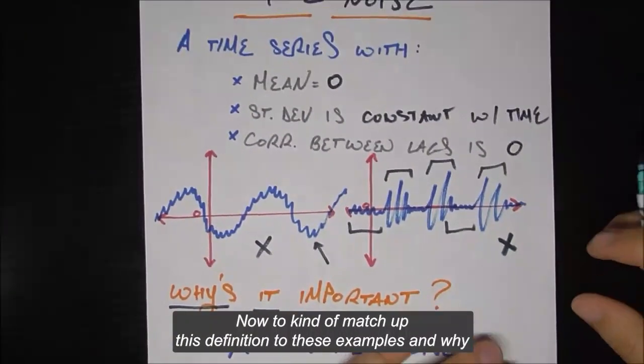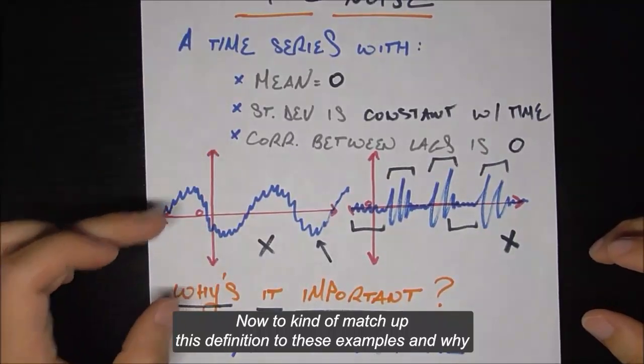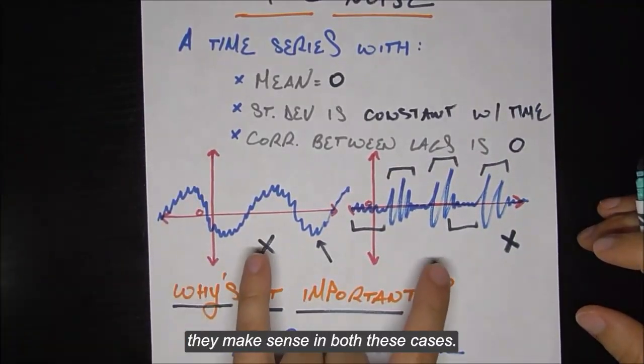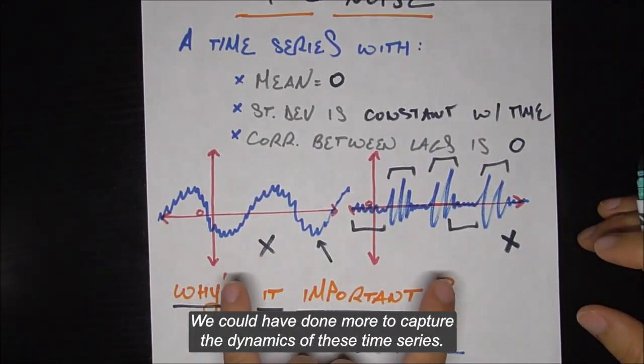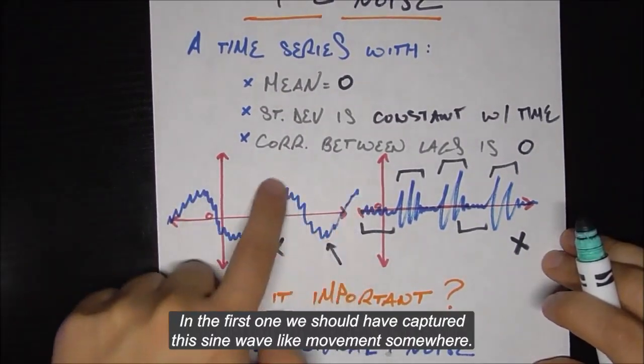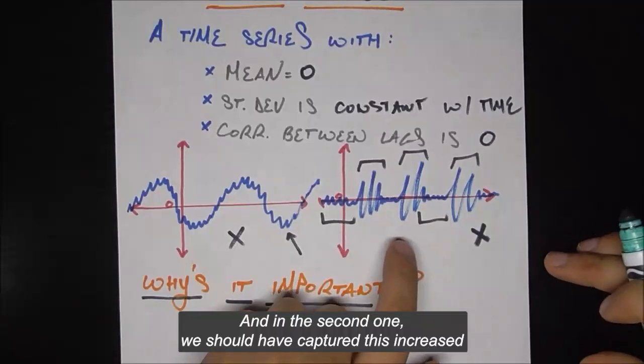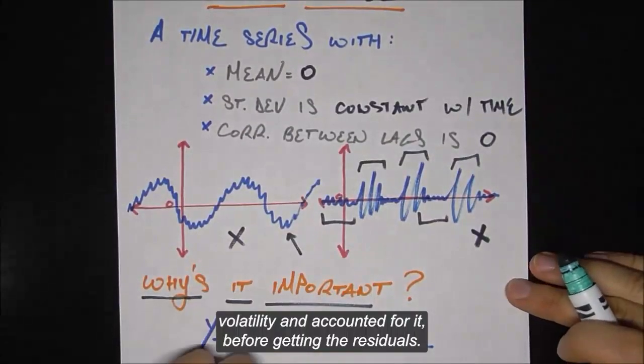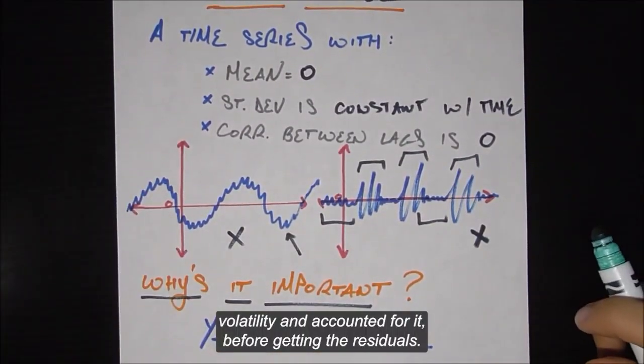noise. Now, to match up this definition to these examples and why they make sense, in both these cases, we could have done more to capture the dynamics of these time series. In the first one, we should have captured this sine wave-like movement somewhere, and in the second one, we should have captured this increased volatility and accounted for it before getting the residuals.